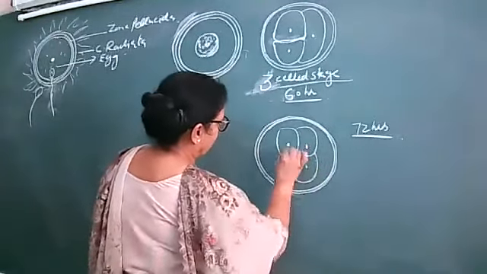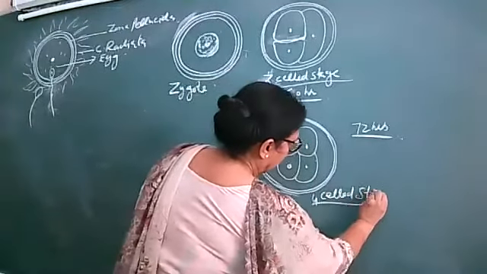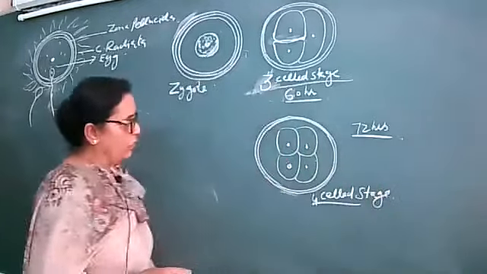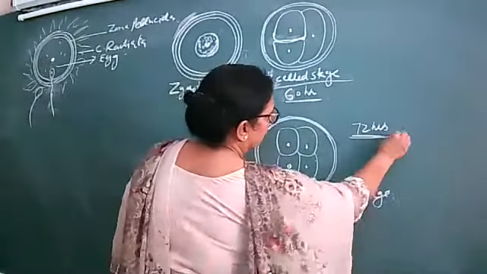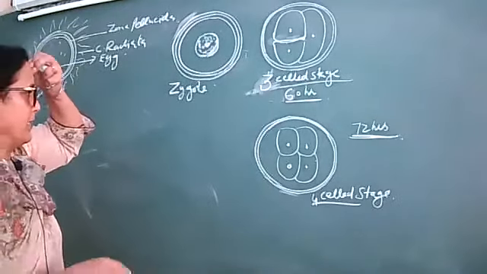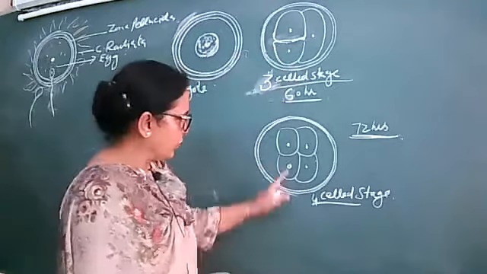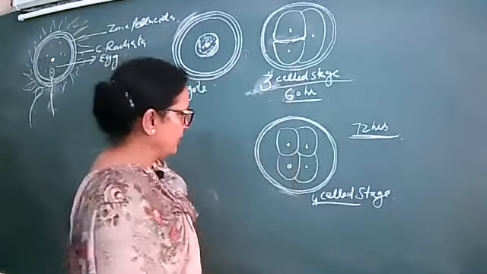This is the four-celled stage, with a time duration of 72 hours. These cells are known as blastomeres. So four blastomeres are there.